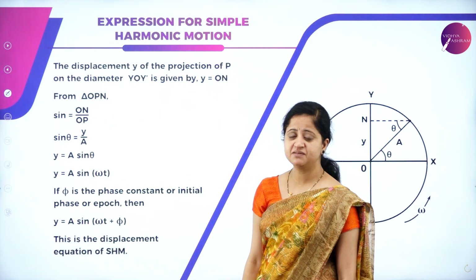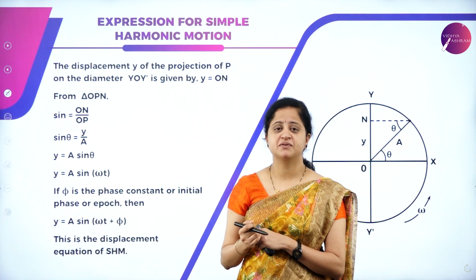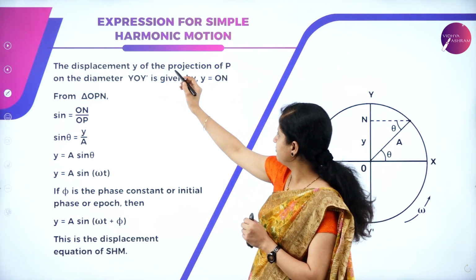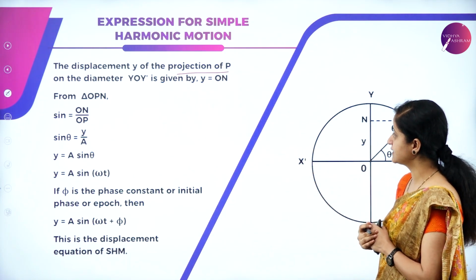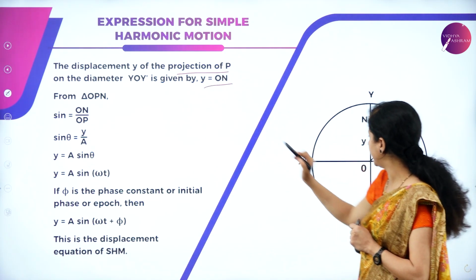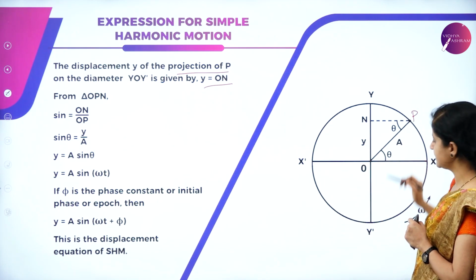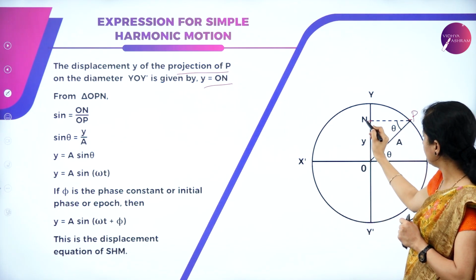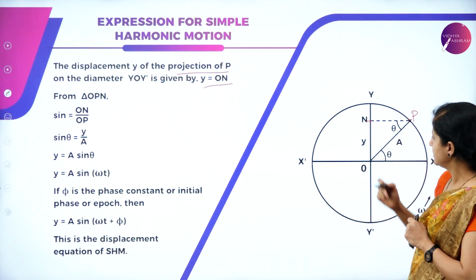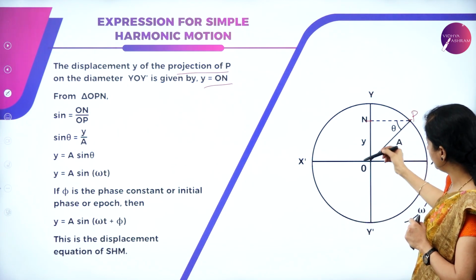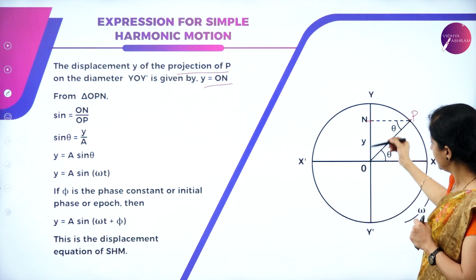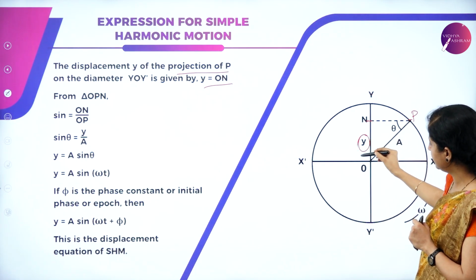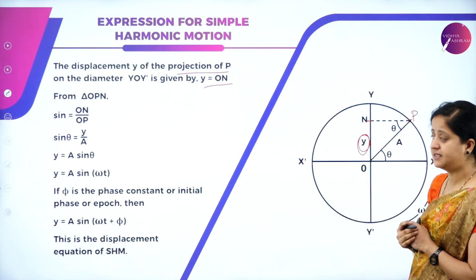Next, the displacement, always represented by the letter y, of the projection of P on the diameter Y Y dash is given by y is equal to ON. See here, the particle reaches this point P, and its projection is N. So the displacement along this diameter is ON, and it is nothing but y, the displacement.